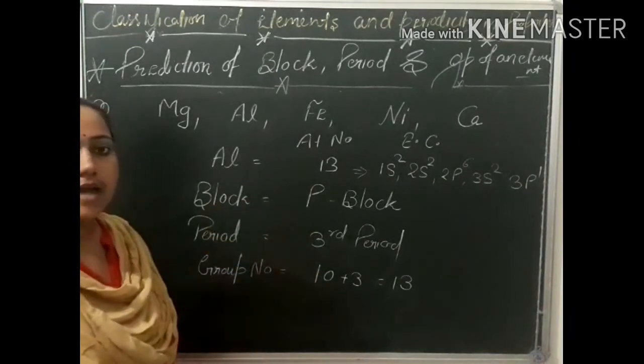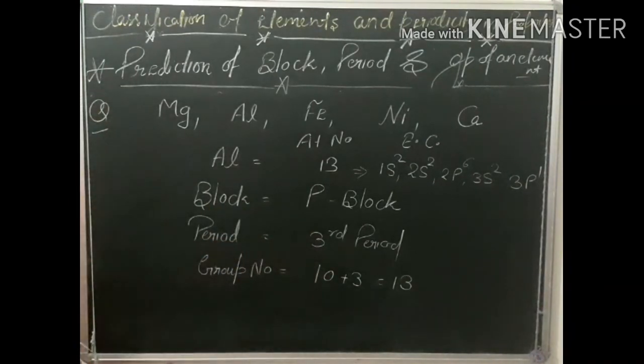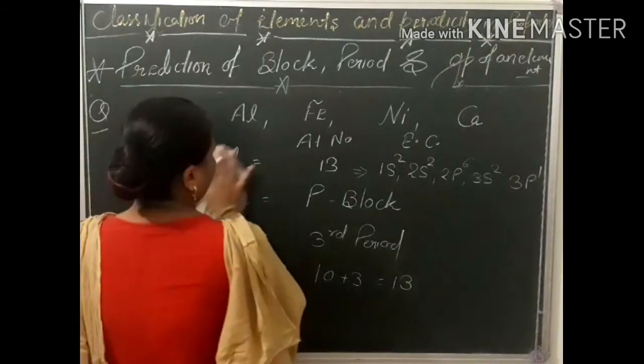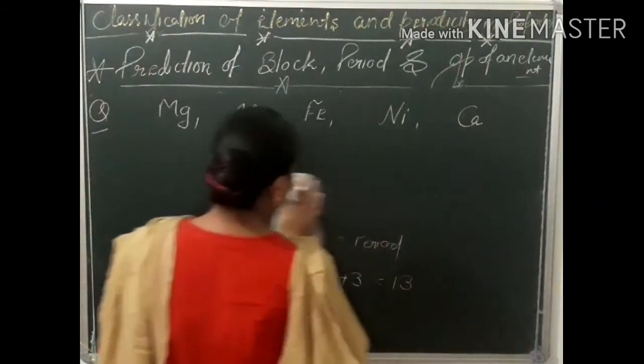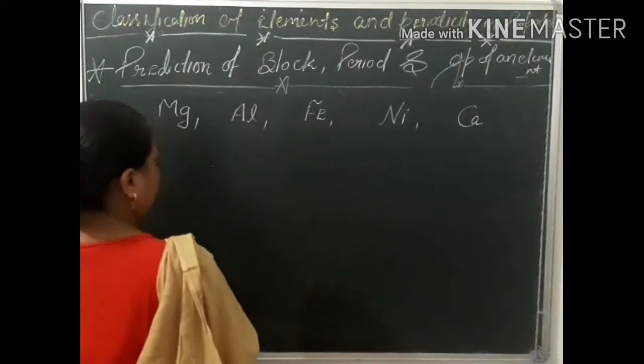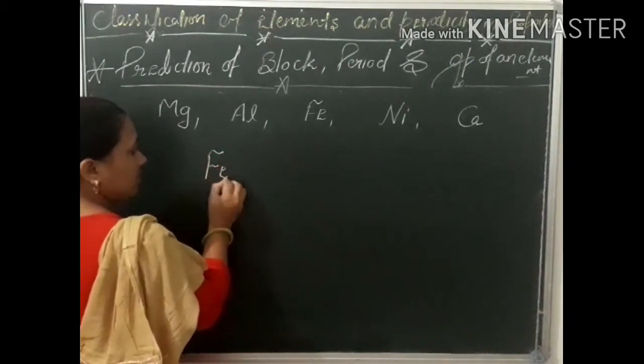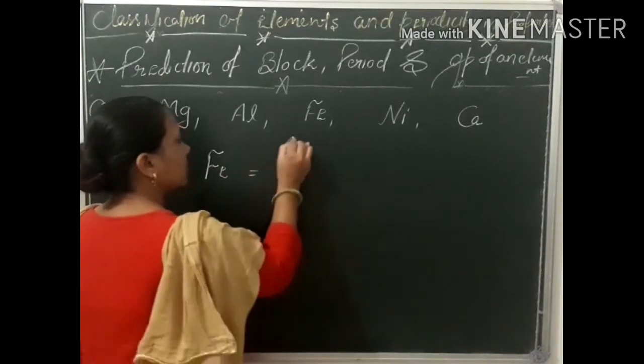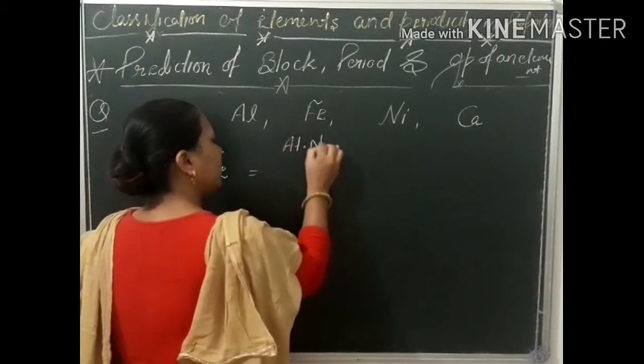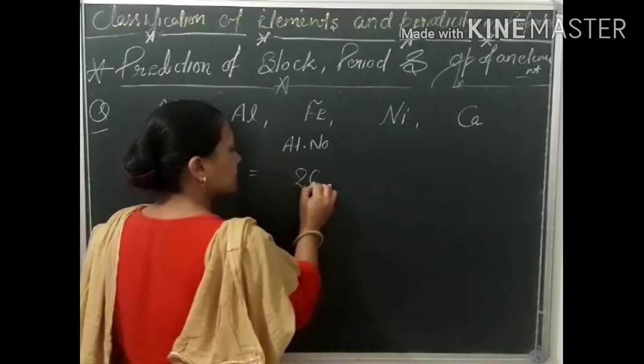Now the next is iron. Iron's atomic number is 26.